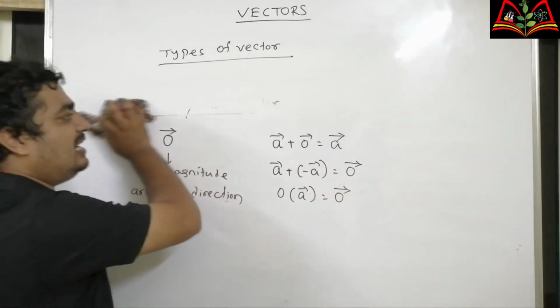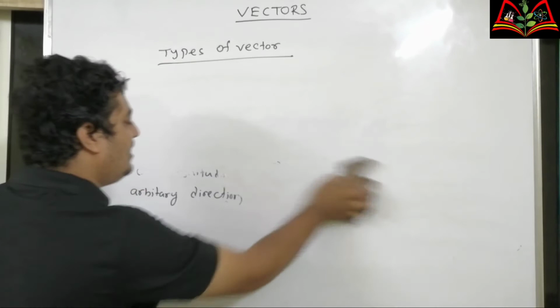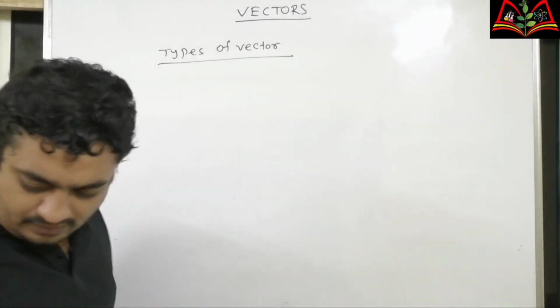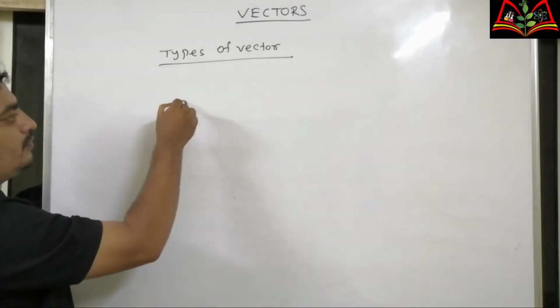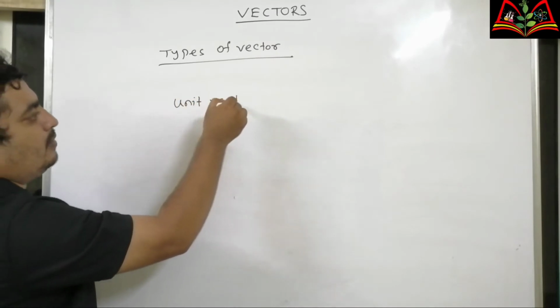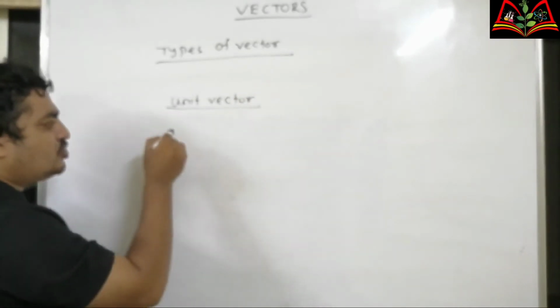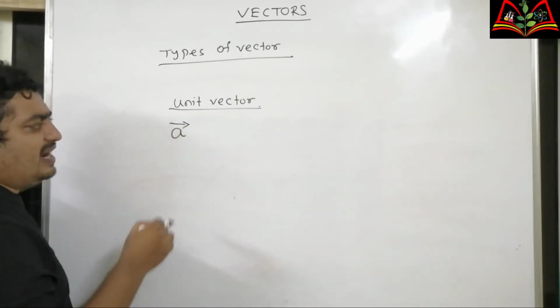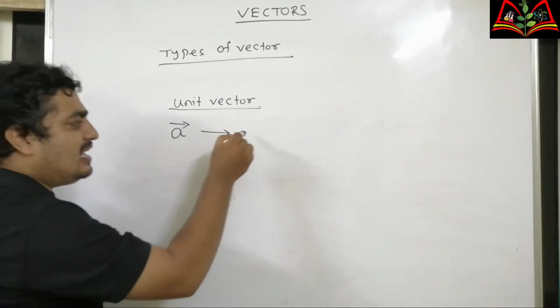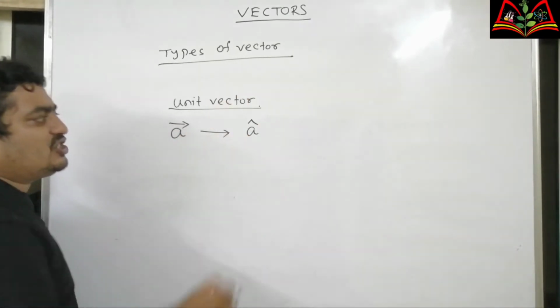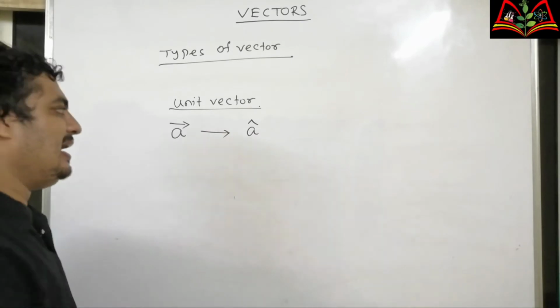Then we'll understand what is a unit vector. Let A be a vector, then the unit vector in the direction of A is called A cap.